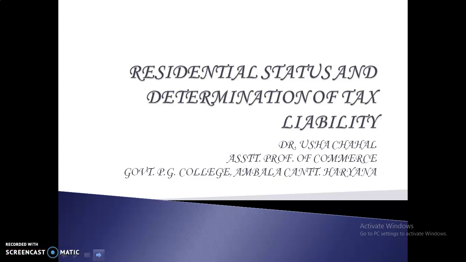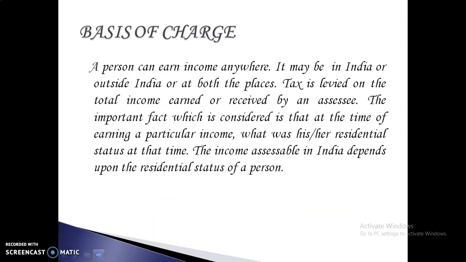This is chapter 2, residential status and determination of tax liability. Basis of charge. A person can earn income anywhere. It may be in India or outside India or at both the places. Tax is levied on the total income earned or received by an assessee.